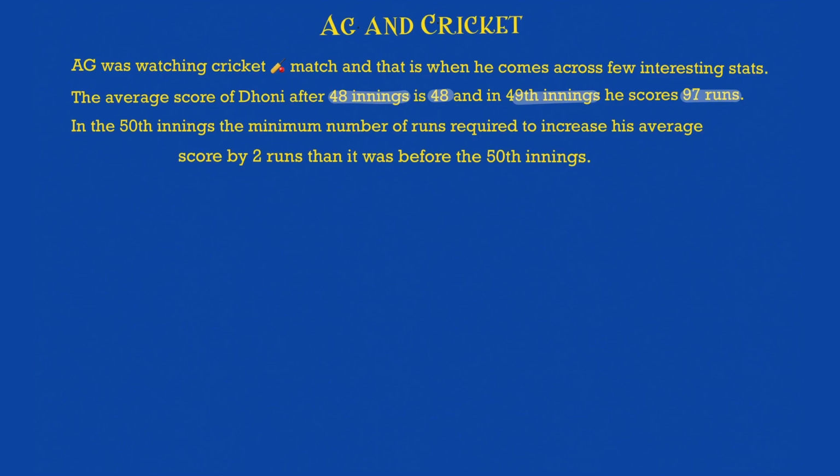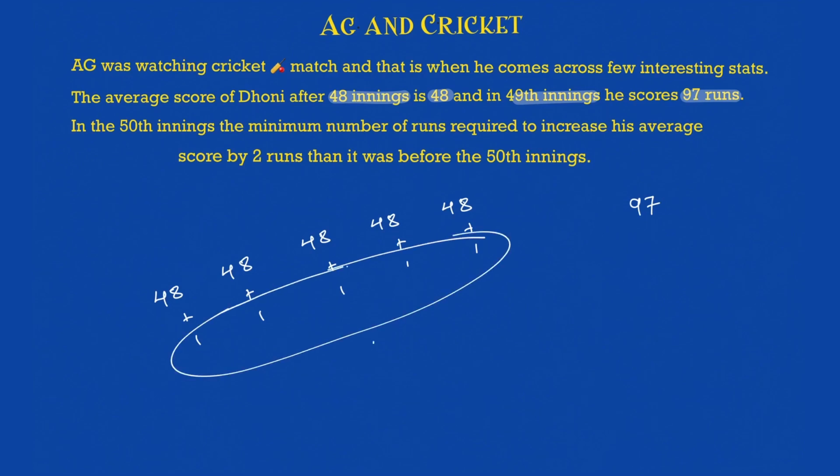In 48 innings, he scored 48 as the average. So I'll say 48 is the run that he has scored in each of his 48 innings, right? And in the 49th inning, he scored 97. What will happen first? He'll give 1-1 to all the rest of them, because this is what I think is feasible. How much will he give to the rest of them? 48 ones, right? And with these 48 ones, the average will become 49 from 48. And he will keep a 49 here as well, because this is 97. 48 plus 49 is 97.